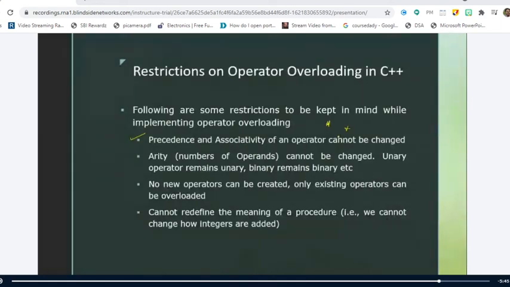Star is having the highest precedence. So if you overload these operators, the precedence will not change. When we have a concept like this, O1 star O2 plus O3, these are three different objects. Star and plus have been overloaded. If I implement an expression like this, which one will be evaluated first? Is it O1 star O2 or O2 plus O3?